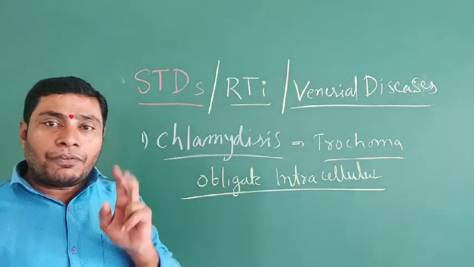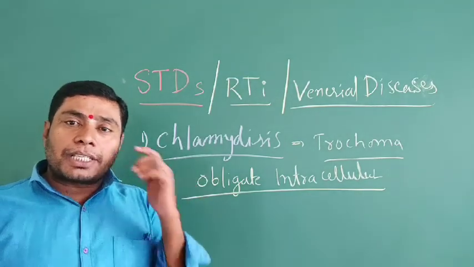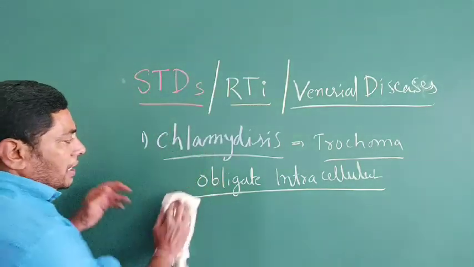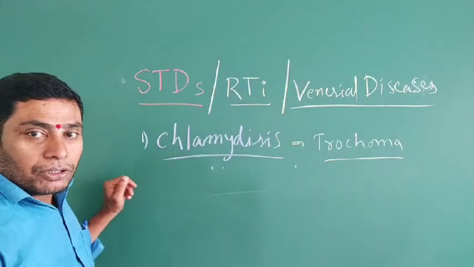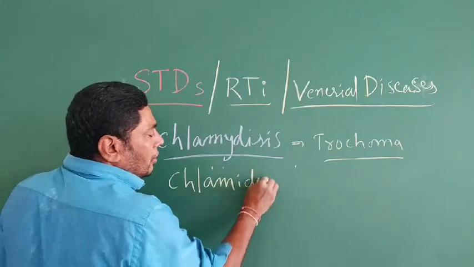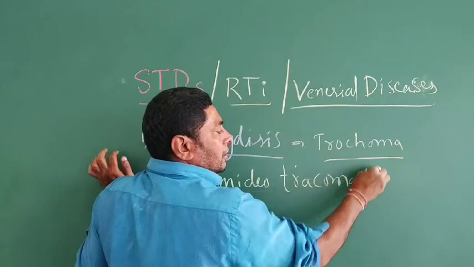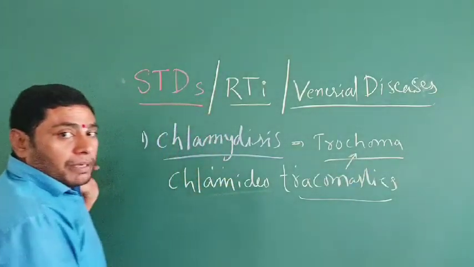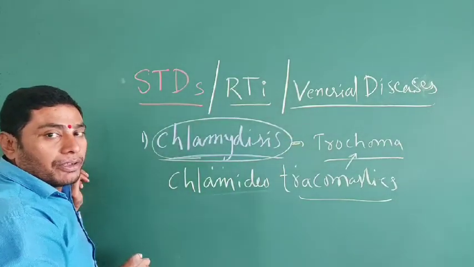It has two forms: one is the elementary body and the second is the reticulate body. It causes trachoma too, but the reproductive disease is known as chlamydiasis.